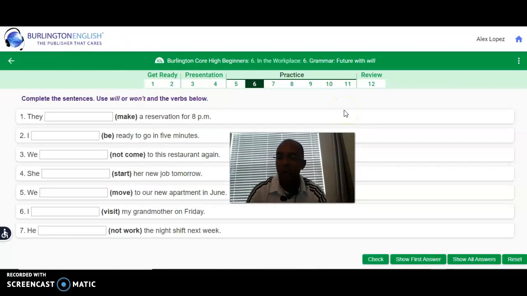Alrighty, so now we're going to complete the sentences using will or won't. Okay, so let's look at this. They make a reservation for 8 p.m. So would we have here will or won't? They will make a reservation for 8 p.m. That would be the correct answer. Will. Next one.